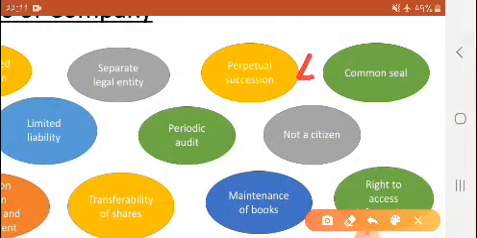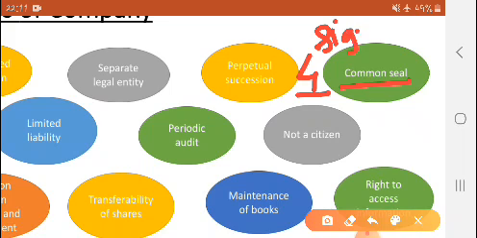Next is common seal. Easiest. Yes, we all know that. What is meant by common seal? Common seal means it is the signature of a company. Just now we discussed that a company is an artificial legal person, and it can make contracts.